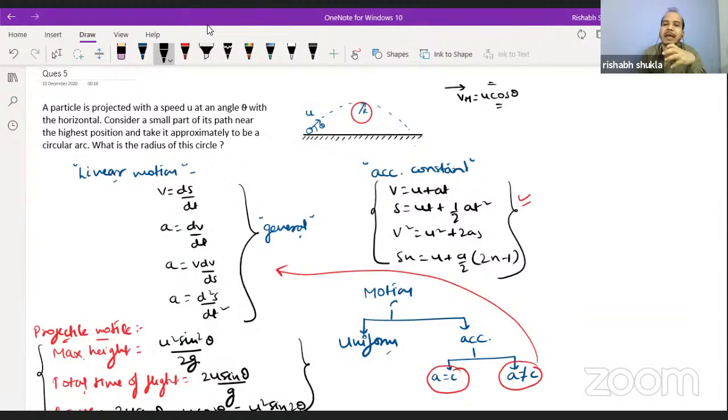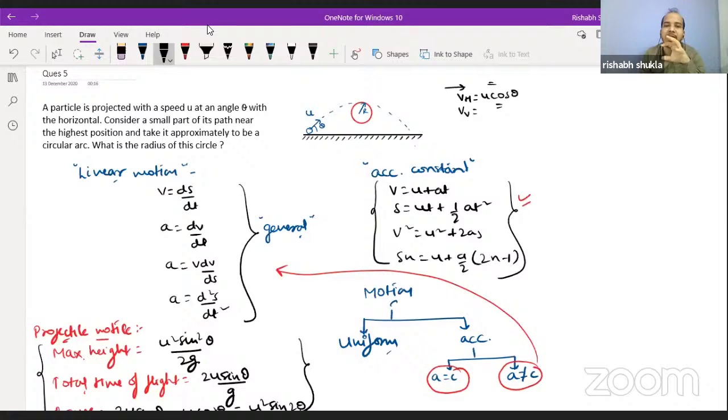It is the velocity in the vertical direction that changes, from maximum to zero, and again from zero to maximum. That is something we should understand from the mechanics of projectile motion.